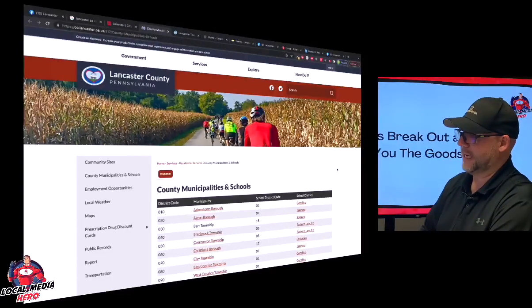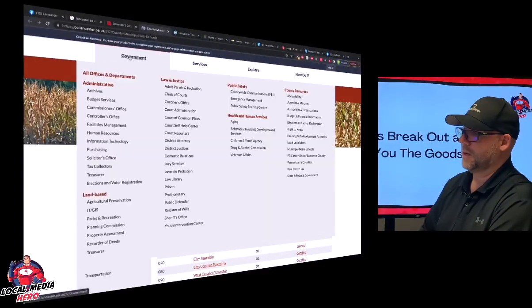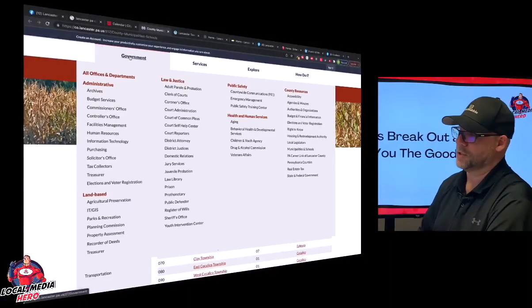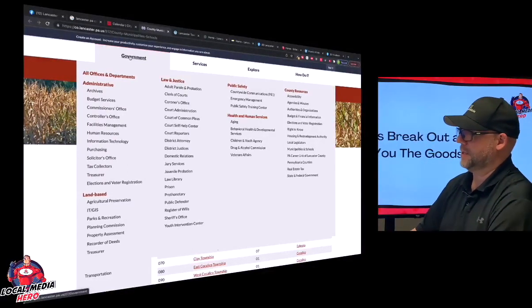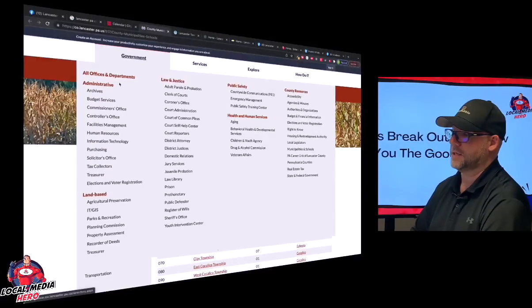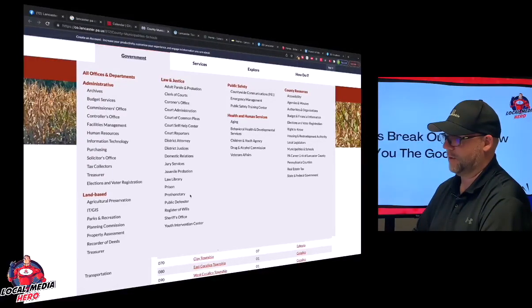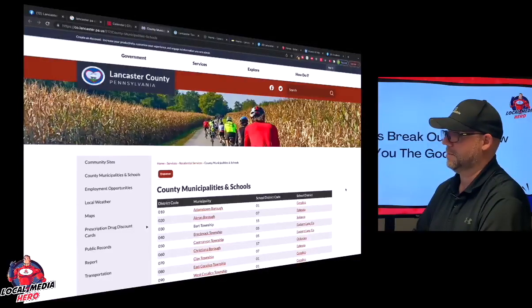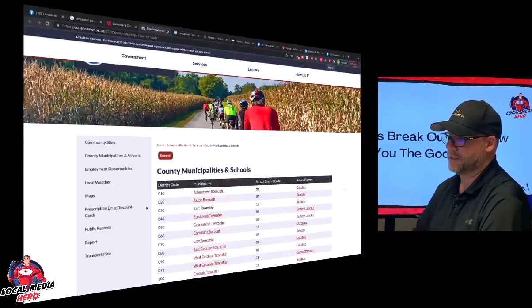Let's go back to the county municipalities and schools. So in Lancaster, Pennsylvania, you've got government. All of these links are super, super relevant to you, right? You can find out about archives, about the budgets, about commissioner offices. They probably have a calendar in and around here somewhere, but if you need to find out information about anything that's going on with your local municipality and the government, this is the perfect place to do it.